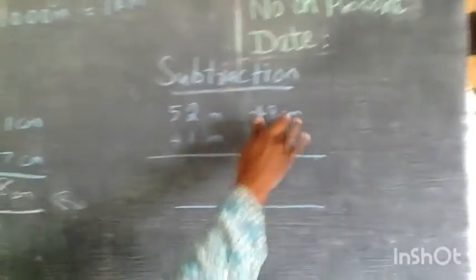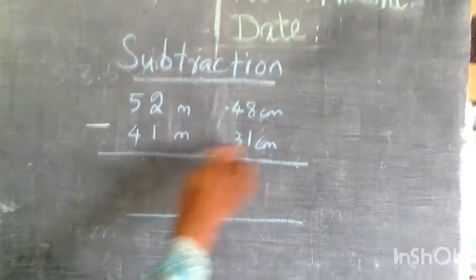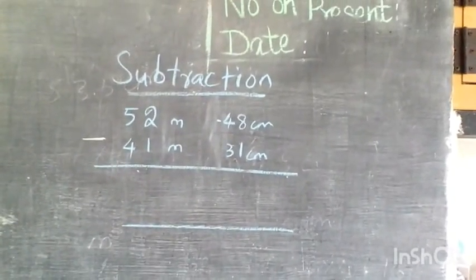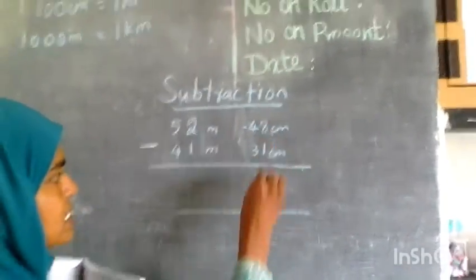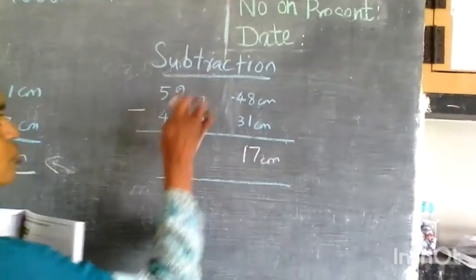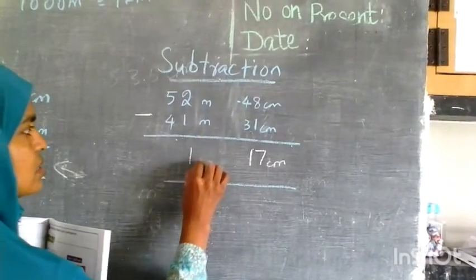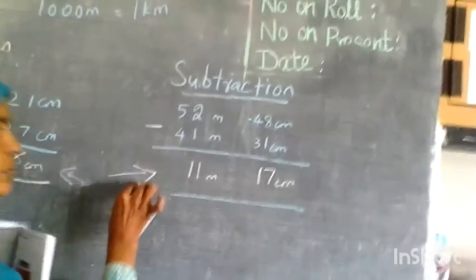Meter to centimeter you have to do it. Next is subtraction. In the subtraction, 52 meter 48 centimeter is subtracted with 41 meter 31 centimeter. Right, so here, both ways you can go. 8 minus 1 is 7, 4 minus 3 is 1, and here 2 minus 1 is 1, 5 minus 4 is 1. This way also you can go here, right?